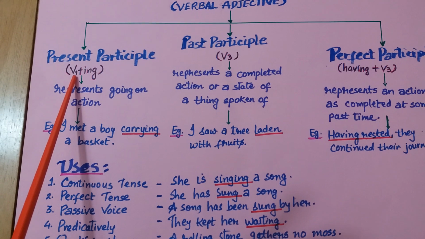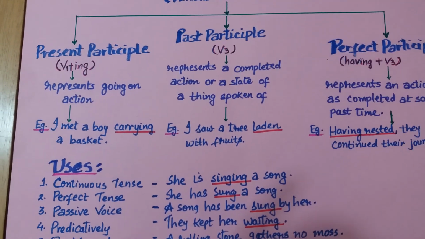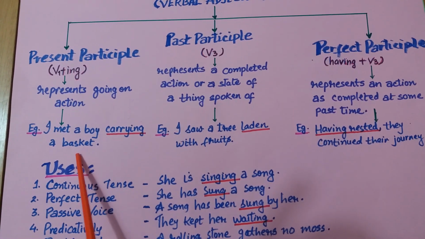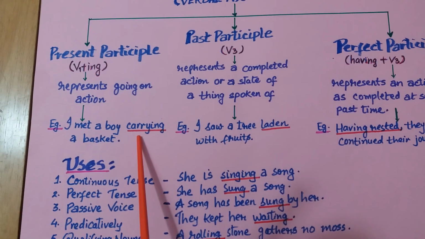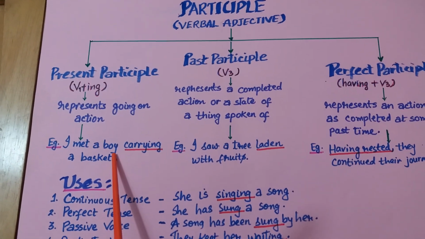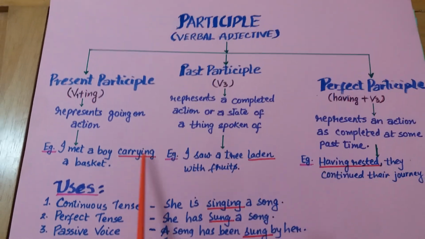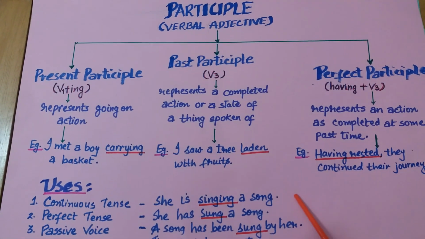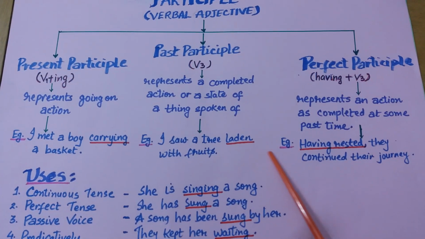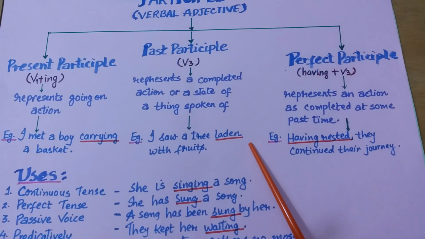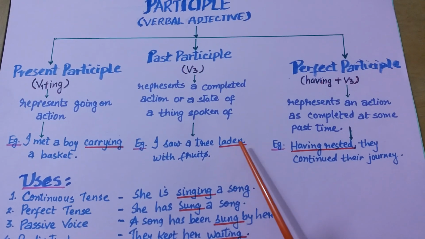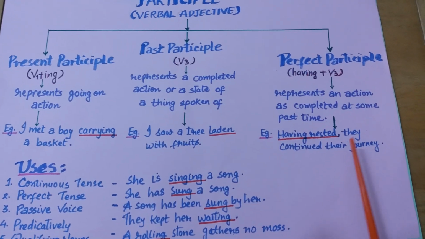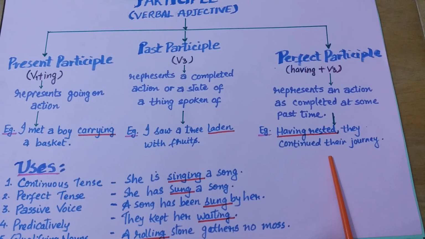Present participle, which is of V1 plus ing. It represents going on action. I met a boy carrying a basket. Here, carrying is qualifying a boy, right? And it is in ing form. Past participle, it represents the completed action or a state of thing spoken of. Like I saw a tree laden with fruits. So laden is qualifying a tree. Okay, so laden is in verb form 3. It is past participle.